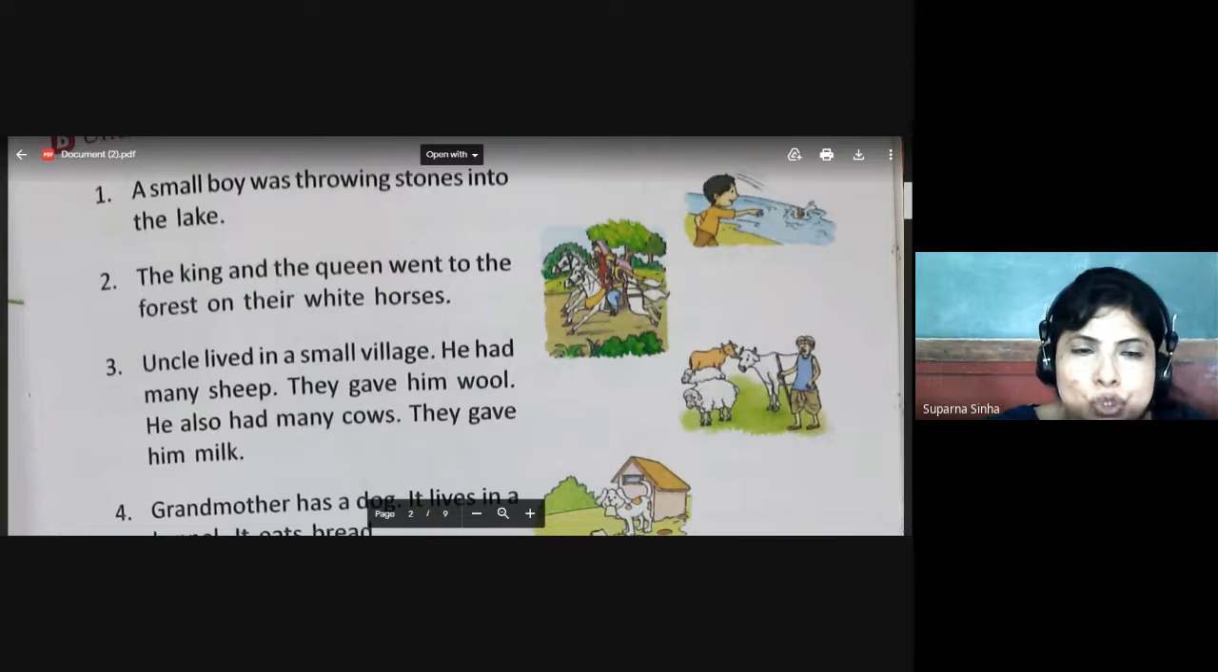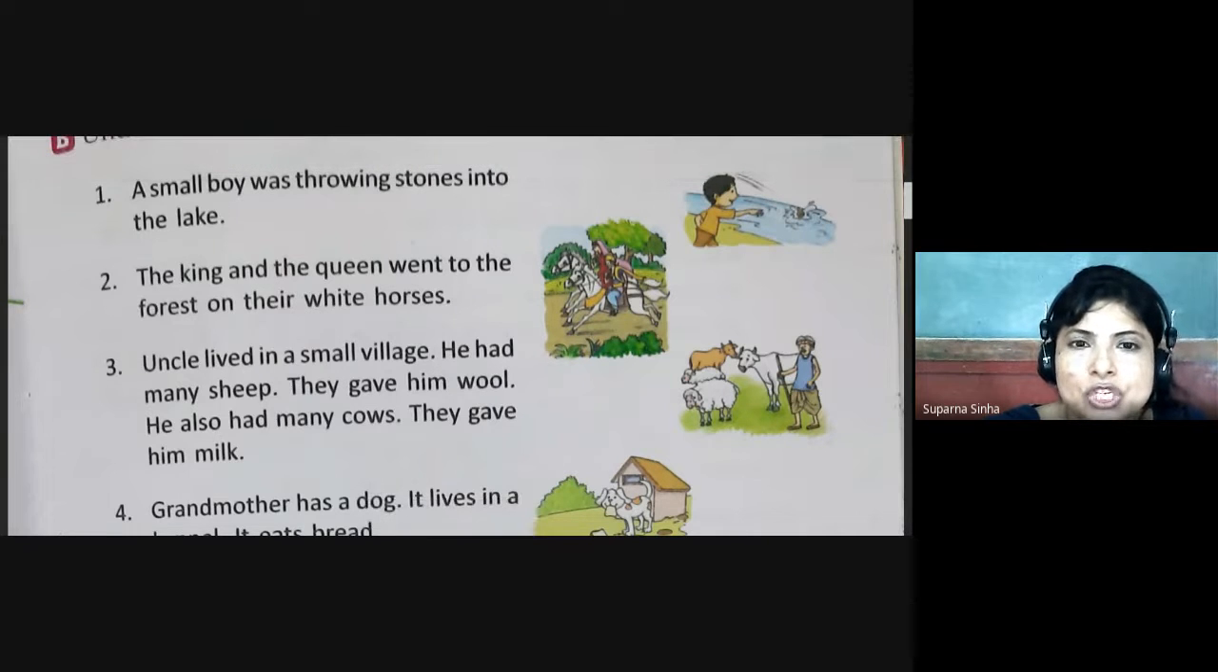Now number 2, the king and the queen went to the forest on their white horse.